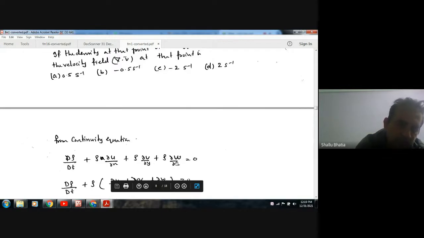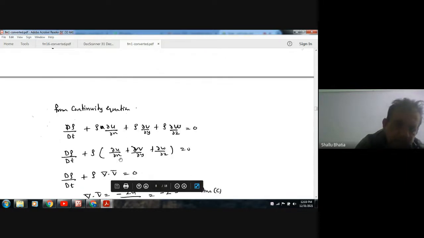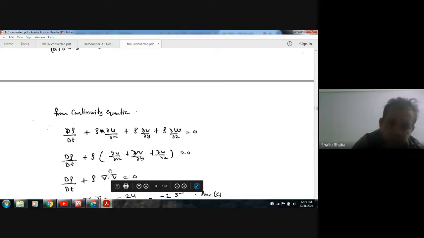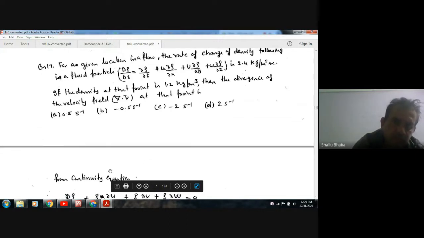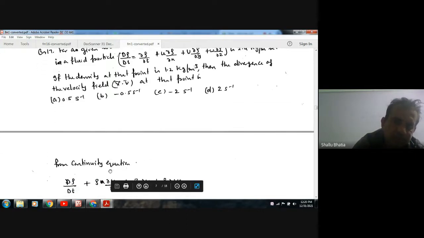If we take rho out, we get this, which is nothing but del dot V, the divergence of the velocity field.